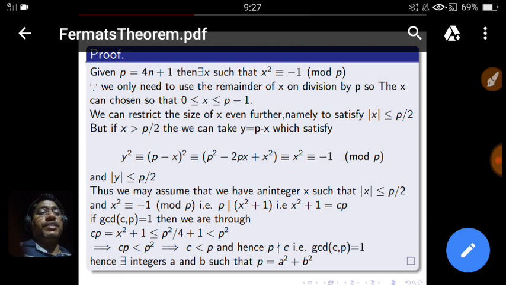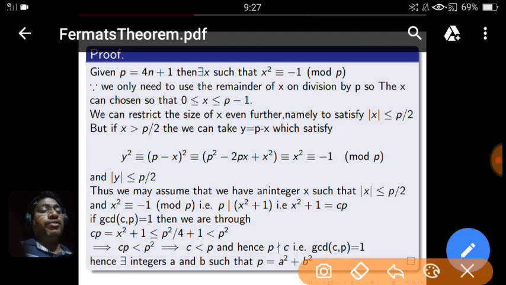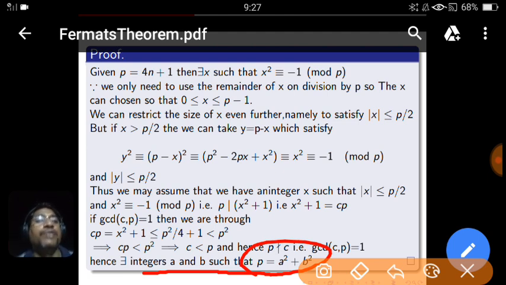So we have shown that there exists x and a particular number. We see that c into p is x square plus 1, and c and p are relatively prime. Then due to the first result, we can see there exist integers a and b such that p equals a square plus b square. Hence Fermat's theorem is true. And we have used the concept of the ring of Gaussian integers here to prove this result.